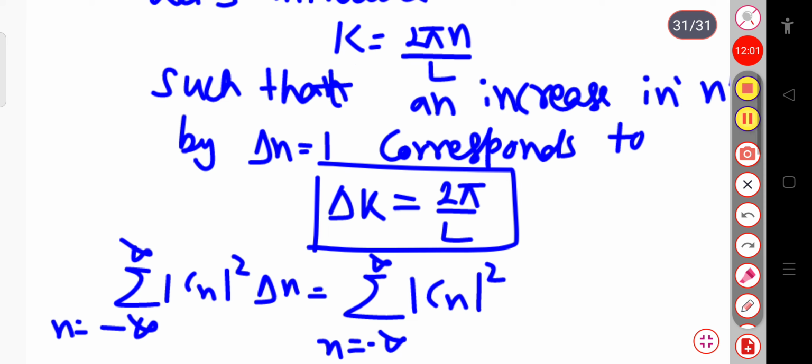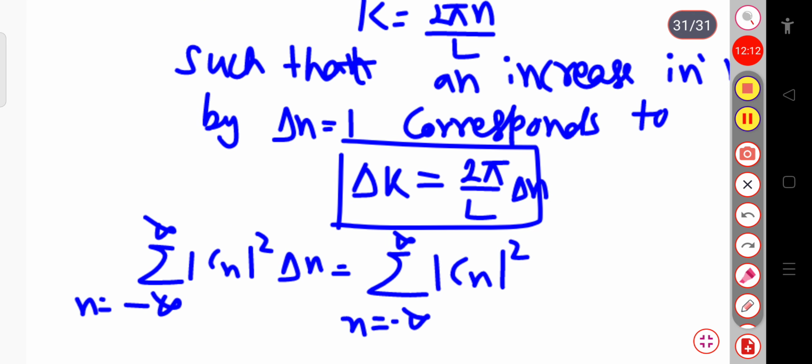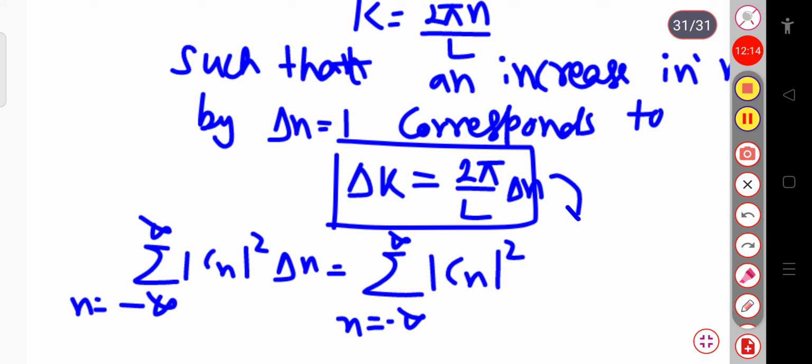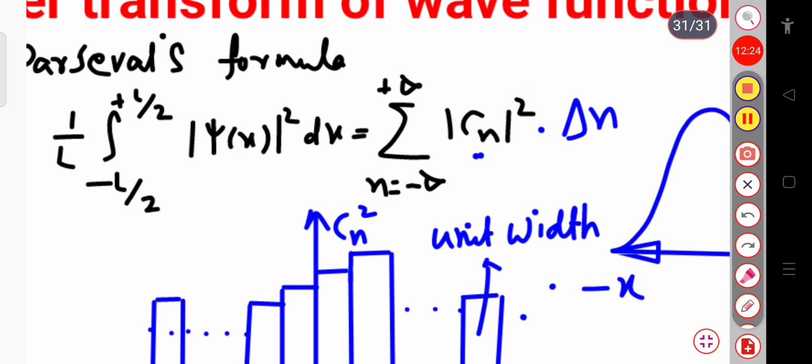Or, from this expression, delta n will be simply L by 2 pi into delta k. Suppose this is equation 1.